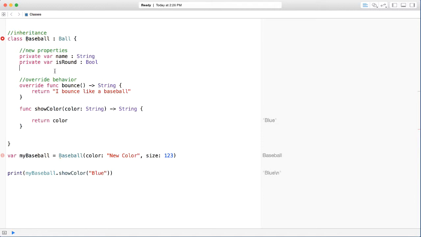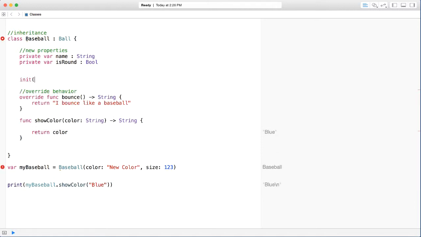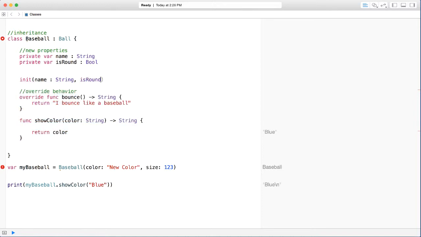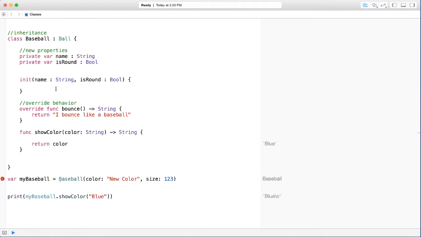We are going to get an error again. We say init, open parenthesis, and let's pass in name of type string and is round of type boolean. It's a method, so we have our braces there. Now inside here, this is where we're going to be initializing our baseball class, which inherits from our ball. Okay, now notice something very interesting here. You see I said name and is round as the parameters that I'm passing in, which coincidentally have the same name as our private properties.